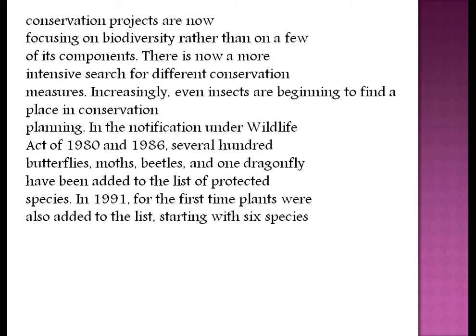In the notification under the Wildlife Act of 1980 and 1986, several hundred butterflies, moths, beetles, and one dragonfly have been added to the list of protected species. In 1991, for the first time, plants were also added to the list, starting with six species.